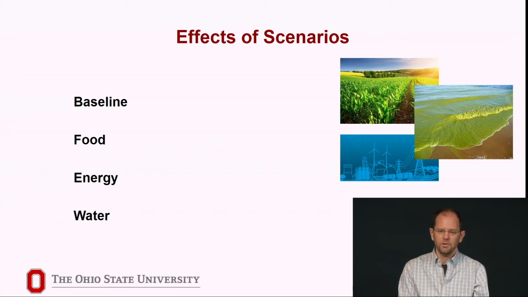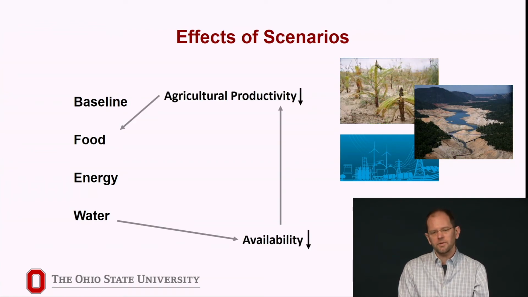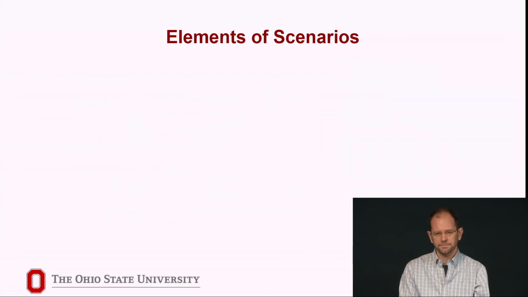For example, a prolonged drought would reduce the availability of water, which would reduce agricultural productivity, cause farmers to implement more efficient irrigation systems or to switch to more drought-resistant crops, either of which would affect costs. And the availability of water for cooling power plants would decrease, alter the mix of facilities that are dispatched, and also affect costs at the same time that demand increases.